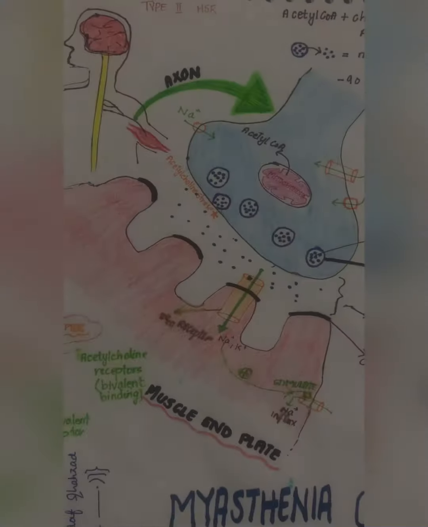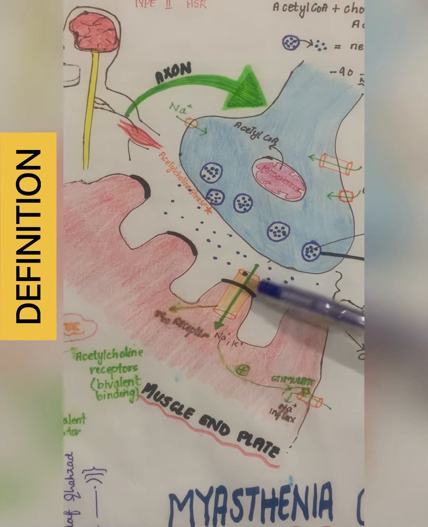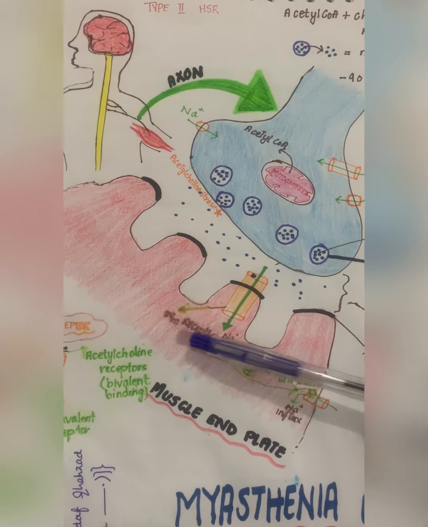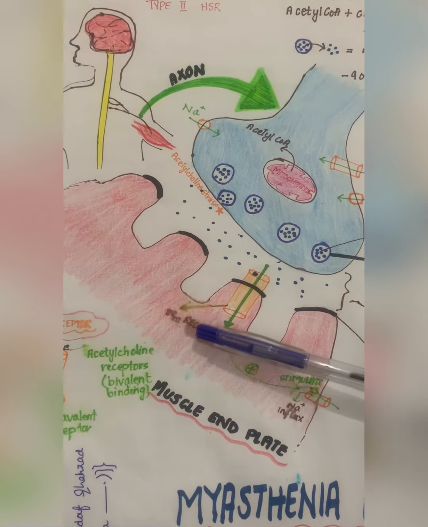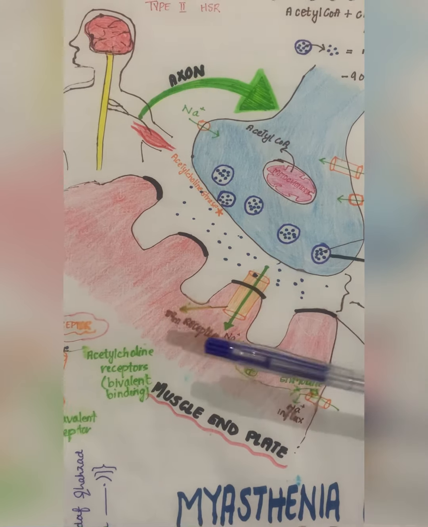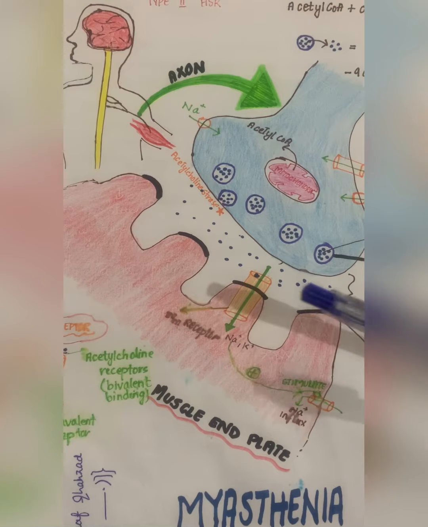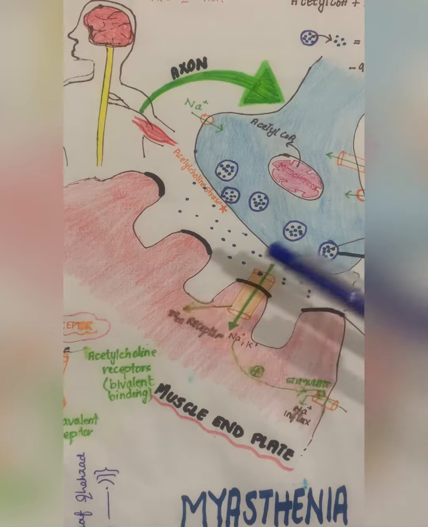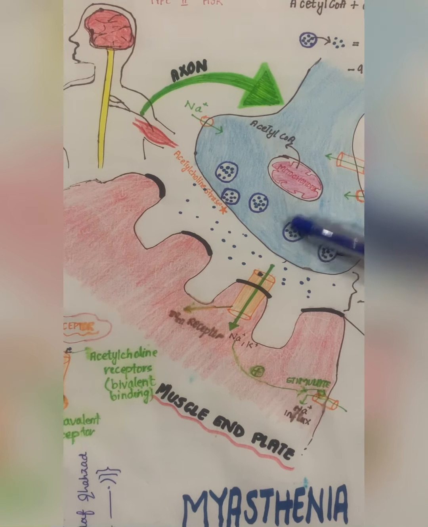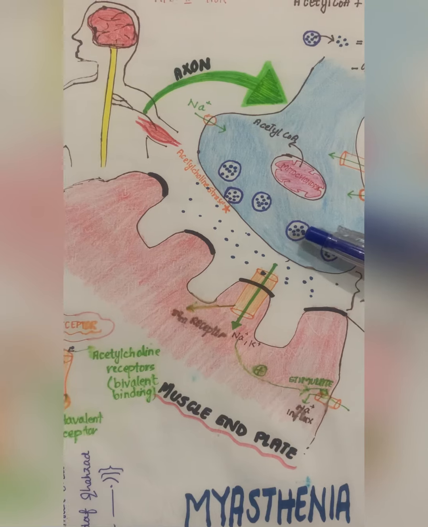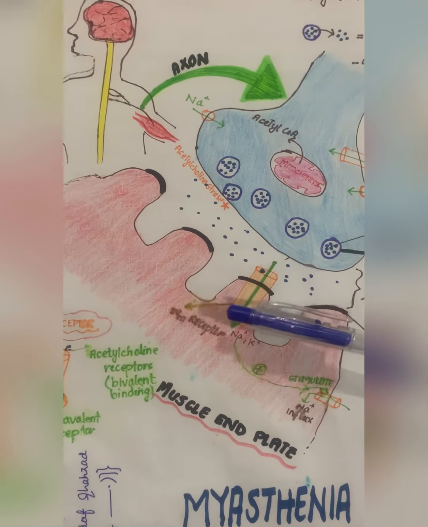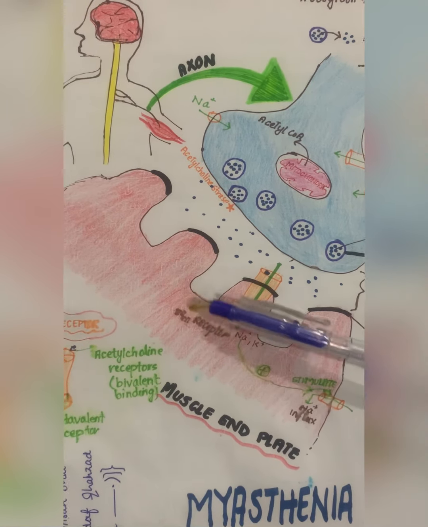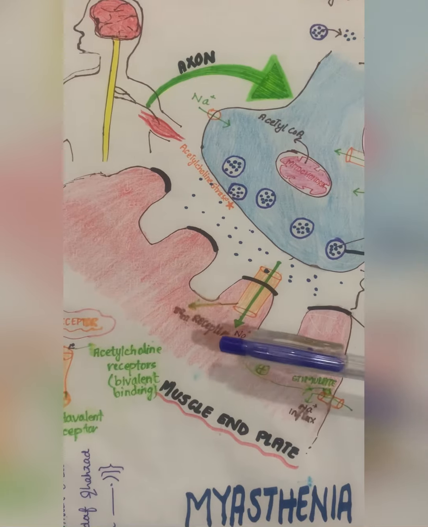Now I will discuss the definition. As I have already told you, in myasthenia gravis the main site of attack is NM receptors. NM receptors are responsible for muscle contraction. How the muscle contracts, I have explained in the pathophysiology. In 15% of cases, the antibodies are made against the MuSK proteins, which are responsible for the formation of NM receptors, and in 85% of cases, antibodies are made against the NM receptors.